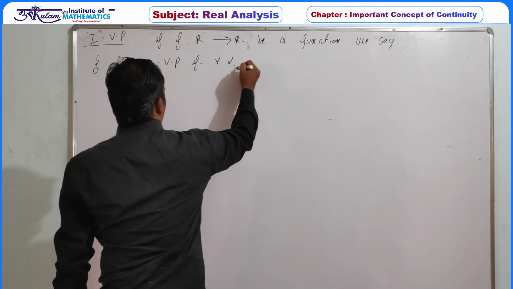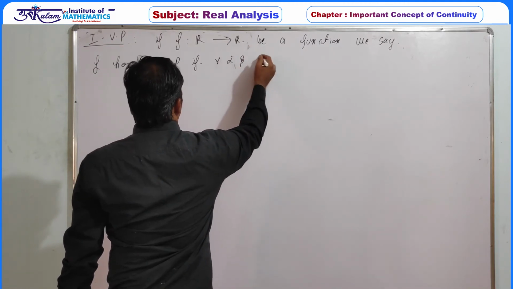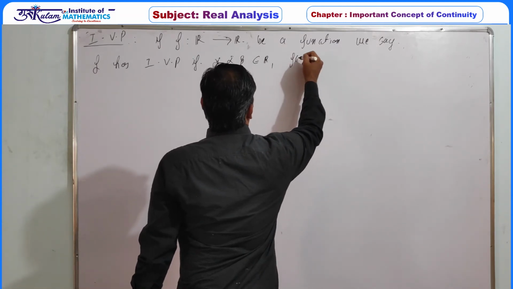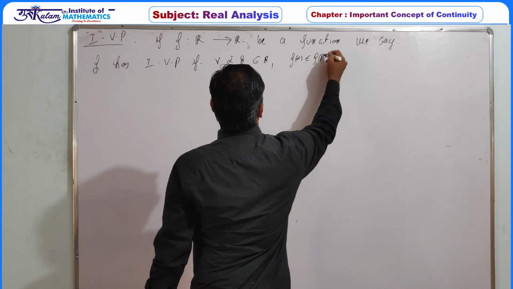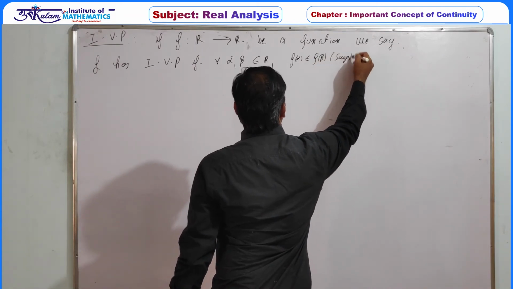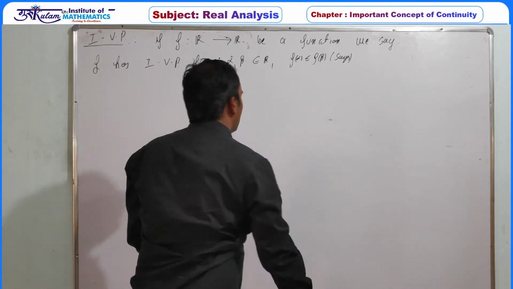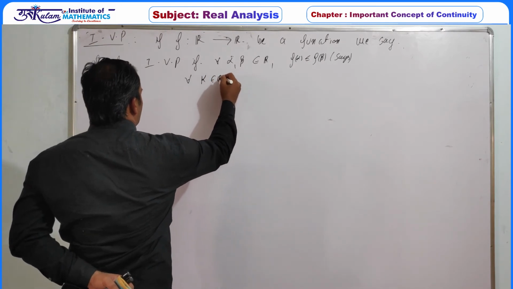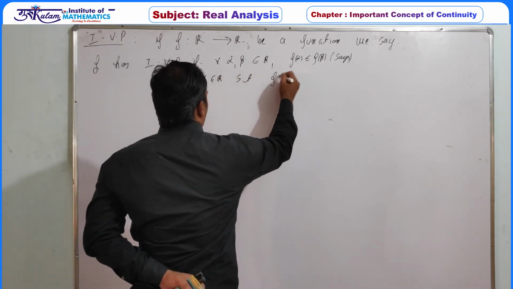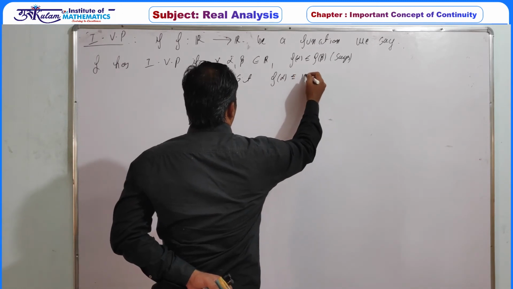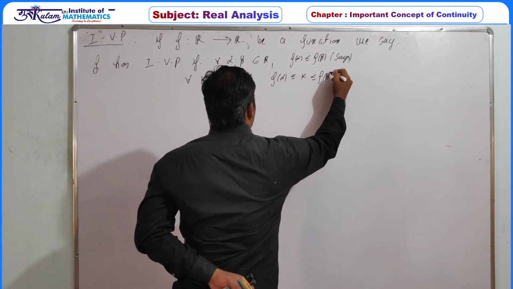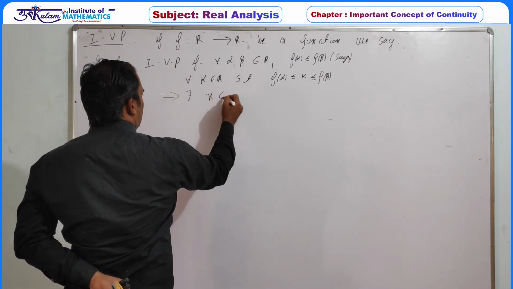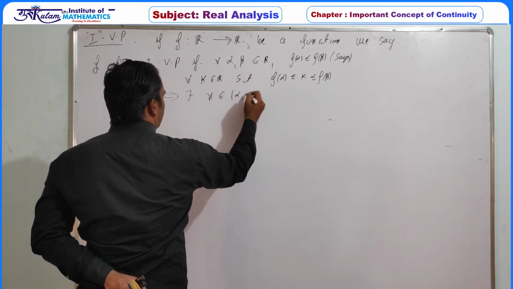for every alpha and beta belonging to R, and assuming that f of alpha is less than or equal to f of beta, so this is an assumption, then for all k belongs to R such that f of alpha is less than or equal to k less than or equal to f of beta, there exists some gamma belongs to the interval alpha beta.